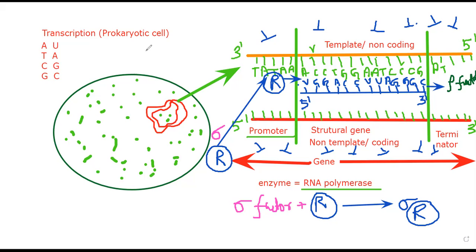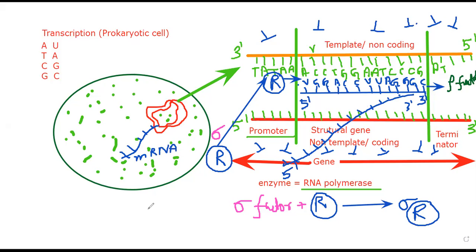Now what will happen next? Your motive was to make the RNA and you made it. Now this complete RNA will come out from this double-stranded DNA part effectively and freely. So this is the 3' and 5'. Now this RNA is basically coming out. This RNA could be mRNA, this RNA could be rRNA, this RNA could be tRNA.